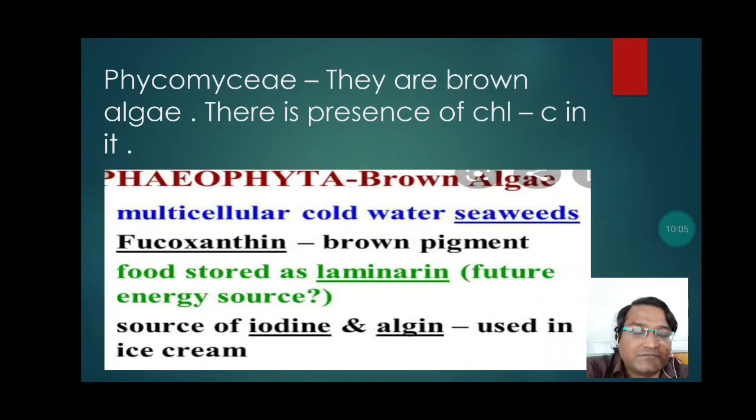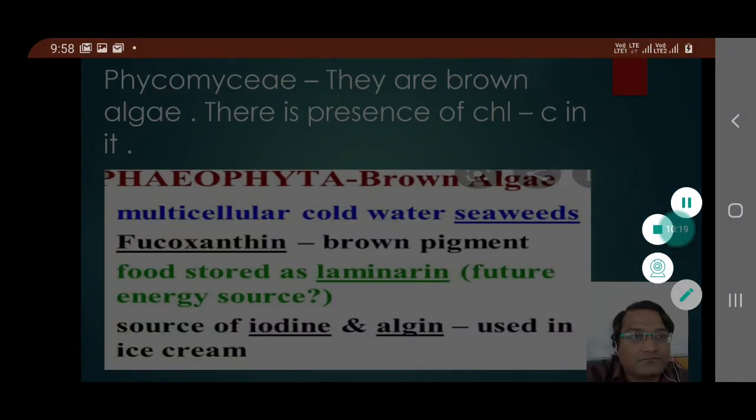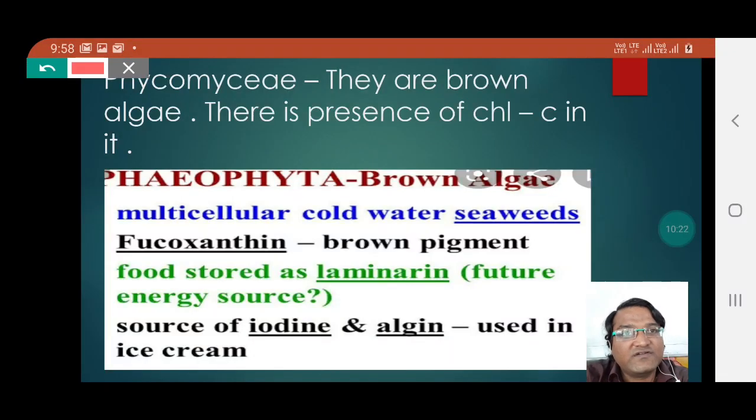Phaeophyceae. They are brown algae. There is presence of chlorophyll C in it. Students, this is the third most easily available type of algae, which is the brown algae.